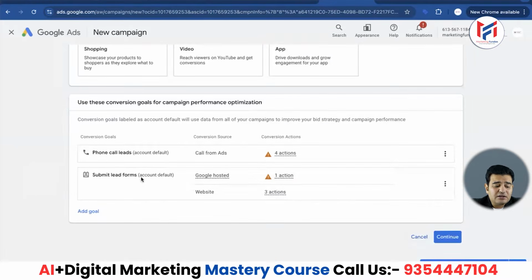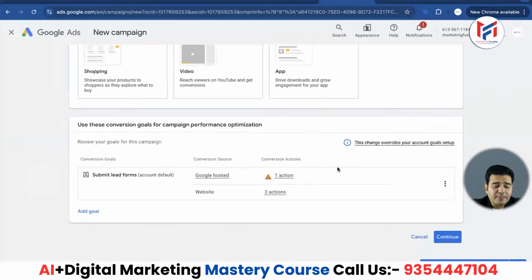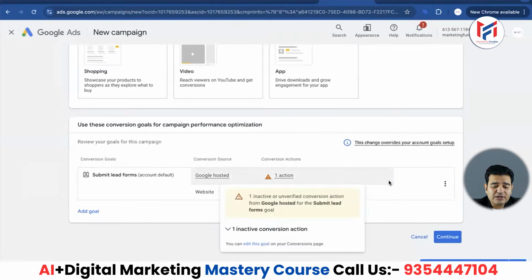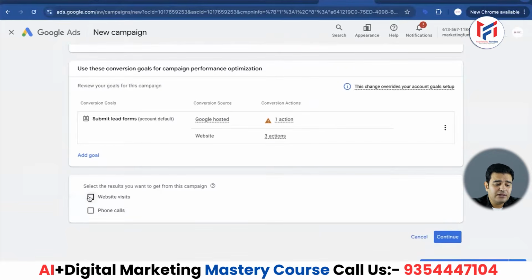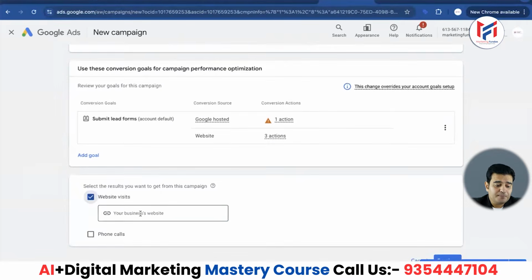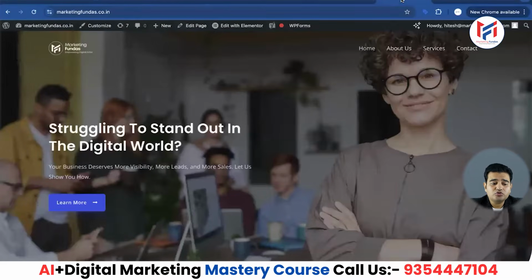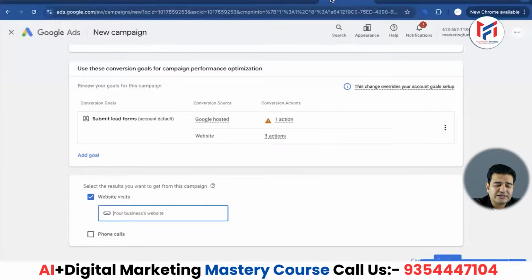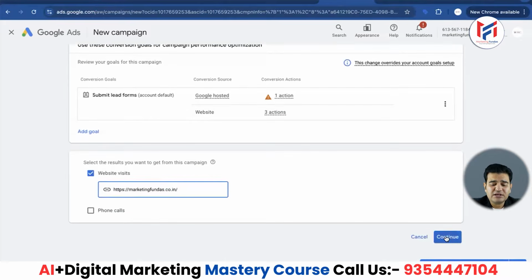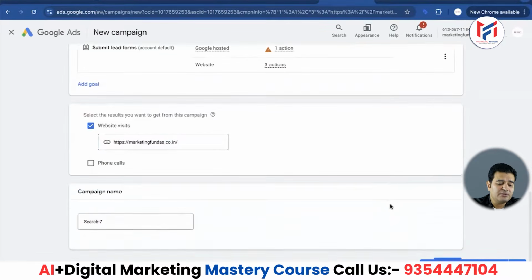What will I do now? Since we are using submit lead forms, I'll remove this particular option of phone call leads from here. And we have already selected the submit lead form option instead. Now that we have selected the submit lead form option, let us press the continue button here and move forward. And I am going to take it to my website through website visits from here. I am going to enter my URL here and we will select the website that we created to teach you, that is marketingfundas.com.in. Sorry, my bad, we will copy its URL and then paste it here. Then we will press continue and move forward in the campaign.